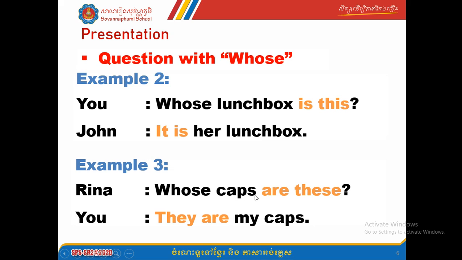And this one, see the word cabs, they put s, okay, it means that it is a lot. So when it is a lot like this, you're gonna use are these, okay. And when you answer, you're gonna say they are, not it is, okay. It is for only one thing, and they are for something that has two up. You see the word cab here? Yeah, the word cab here means that it has from two up, okay. That's why they put letter s. And look at the word lunchbox, no s, okay. Again, when there is no s, you use is this, but when there are a lot, I mean more than 2, you use the are this.